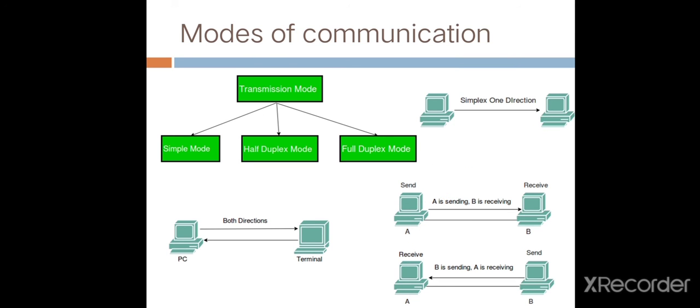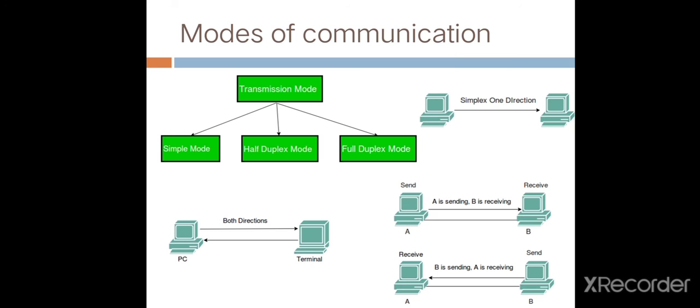Then modes of communication, the transmission modes. There are three types of communication transmission mode. The first is simplex mode, the second is half duplex mode, and the third is full duplex mode. Simplex mode: in this type of mode, the signal is transmitted in only one direction.